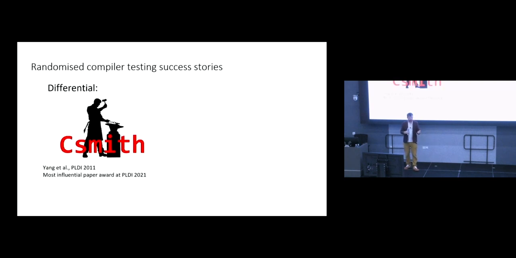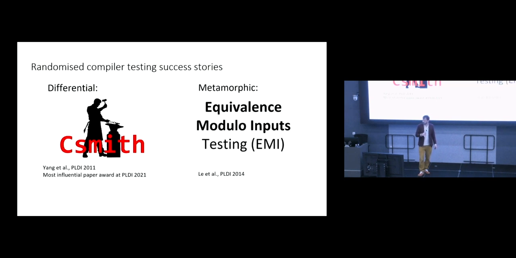The biggest success story, in my opinion, of differential testing is the CSmith project from the University of Utah in 2011. It was published at PLDI, and it won a Distinguished Paper Award, a Test of Time Award at PLDI 2021, Most Influential Paper Award. So this is a generator of C programs that are pretty rich and complex and are free from undefined behavior. And in the context of metamorphic testing, in 2014, there was a technique called equivalence modulo inputs testing from, at that time, UC Davis, from Zhendong Su's research group, now based at ETH Zurich.